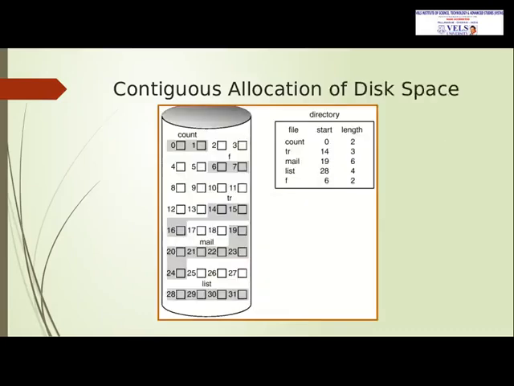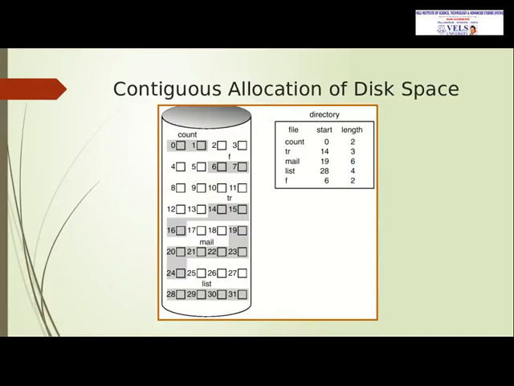This is the diagram for contiguous allocation. The file details, starting address, and length of the file are all stored in the directory. Here the first file name is count. It starts from 0, and the length is 2. So it will take blocks 0 to 1. And the second one is TR. It starts from the 14th location, and the length is 3.